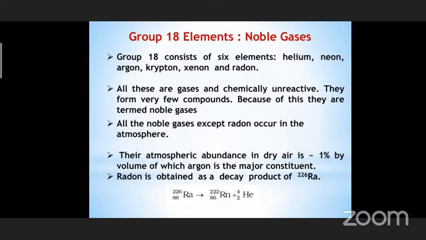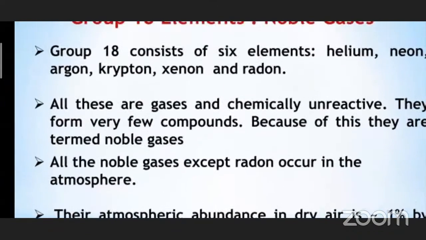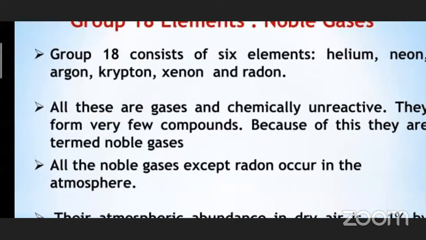So we say that helium has duplet configuration, whereas the remaining noble gases, neon, argon, krypton, xenon, and radon, have 8 electrons in their outermost shell, also called the valence shell. Because they have the octet configuration, they do not tend to react. They do not react, and for that reason, we call them noble gases.